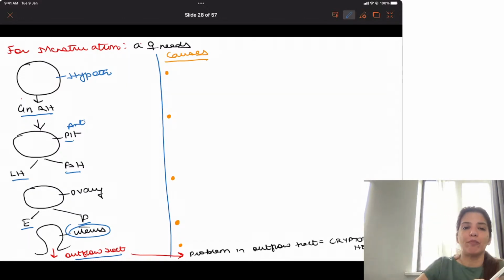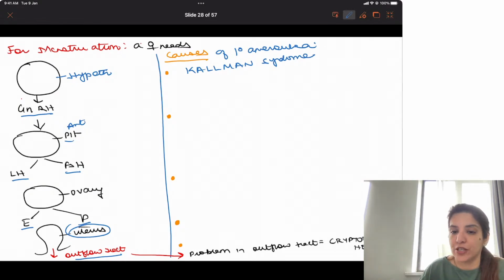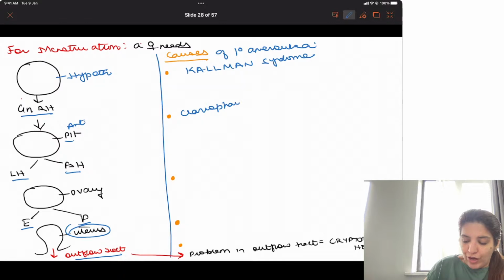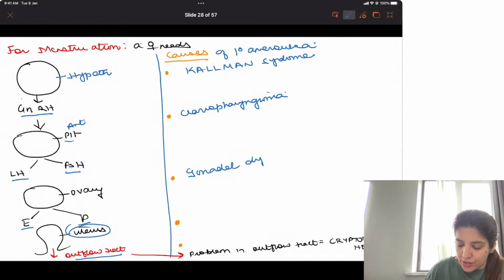Right? So what problem in the hypothalamus can lead to primary amenorrhea? It is Kallmann syndrome. Kallmann syndrome is a problem of the hypothalamus which leads to primary amenorrhea. The problem in the pituitary which leads to primary amenorrhea is craniopharyngioma. The problem in the ovary which leads to primary amenorrhea is gonadal dysgenesis.